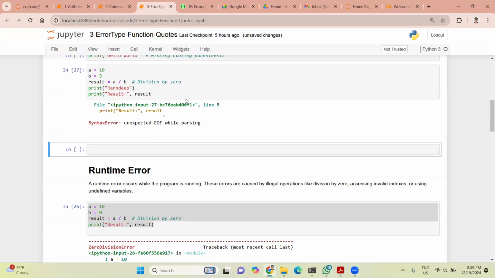One second. Line 5. Actually, it's going on cell, so it's compiling and running. We were expecting Randeep to print first and then the error, but when you do it in code properly, maybe we can try in VS Code sometime. Actually, this error is shown because this is a Jupyter notebook. In advance, it is able to tell that you are missing this closing bracket. So that's the problem.